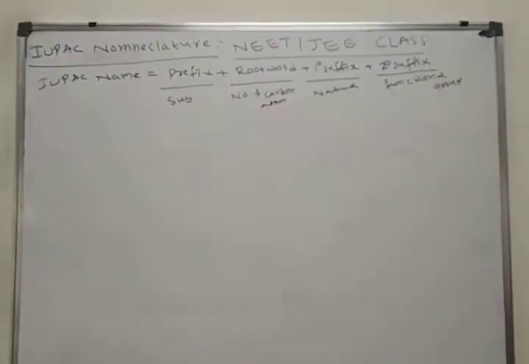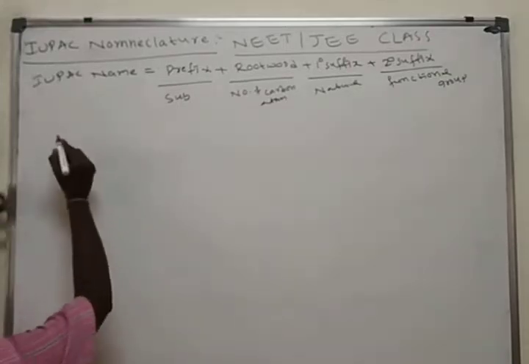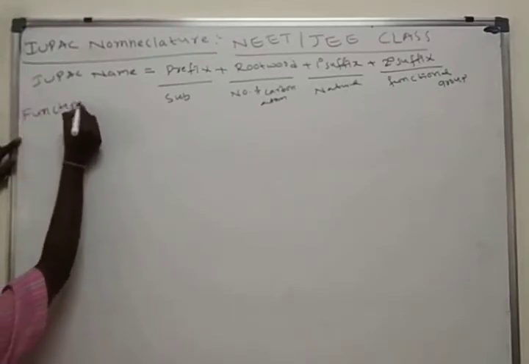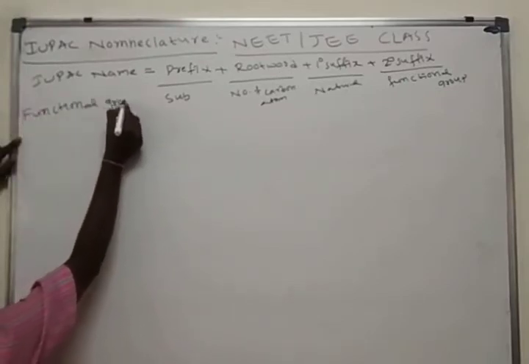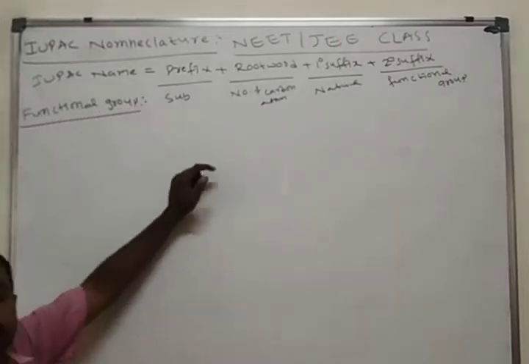Already we discussed three topics. What are those? One is prefix, finished. We saw so many prefixes. Second one, root word, finished. Next, primary suffix also finished. Now we'll discuss the secondary suffix, which we call the functional group.